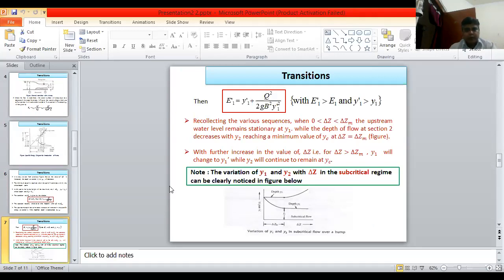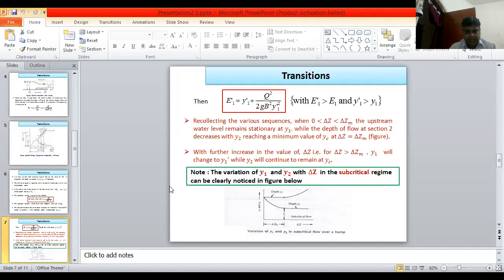Recollecting the various sequence, when delta Z lies between 0 to delta Z max, the upstream water level remains stationary at Y1, while the depth of flow at section 2 decreases with Y2, reaching the minimum value of Yc at delta Z equal to delta Z max, as shown in the figure. With further increase in the value of delta Z, that is, for delta Z greater than delta Z max, Y1 will change to y1 dash while y2 will continue to remain at yc.